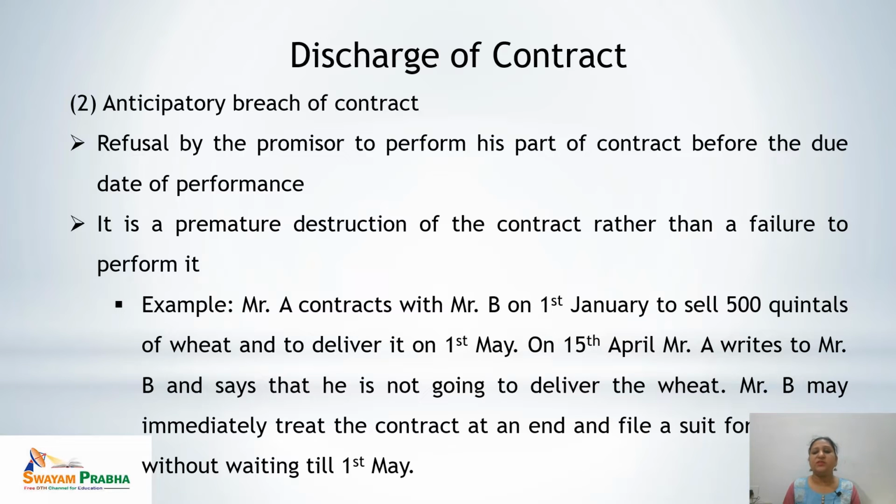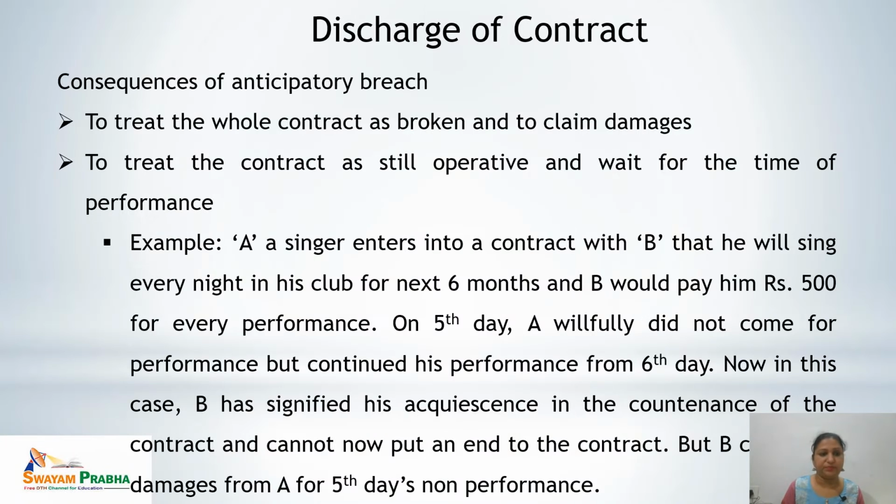Here the performance date was 1st May. But in this case, Mr. A on 15th April, before the due date, refuses to deliver the wheat. That means he is repudiating the contract. He's not willing to perform it. So in this case, Mr. B need not wait till 1st May, the performance date. He can file a suit for damages even before that date. So this is called anticipatory breach of contract.